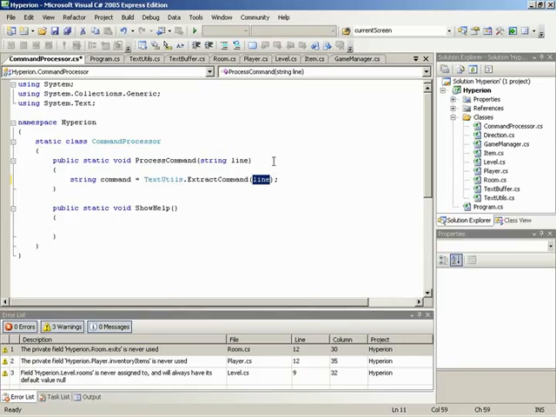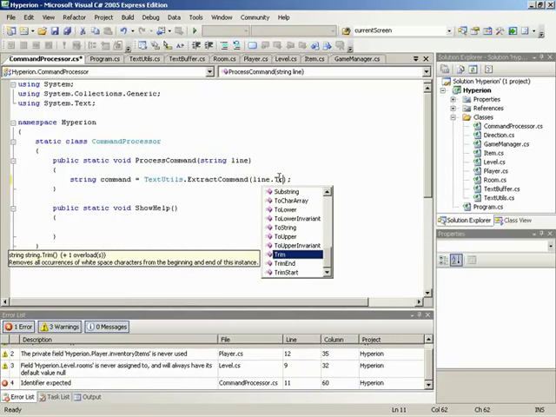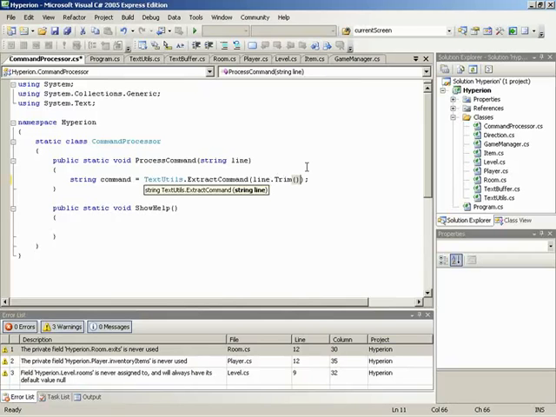Now, the tricky thing is I want to have this set up so that it always trims spaces off of the line in case there were spaces after or before, just to make sure that the user doesn't type in a command and then a space and not understand why his command doesn't work. Right. So before we feed this line into the extract command method, I'm going to tell it to trim itself, so give the trimmed result. And what trim is going to do is trim any white space, and then in our case, spaces off of that line. So we're going to give the trimmed result of line into the extract command, and then after we get that result back, we're going to take that and trim it as well.